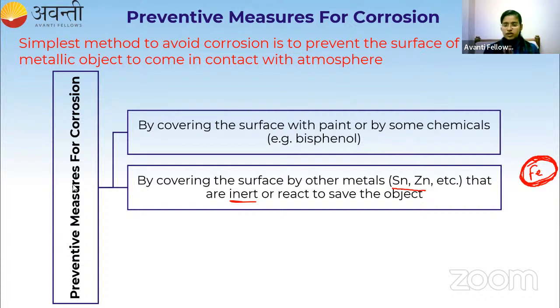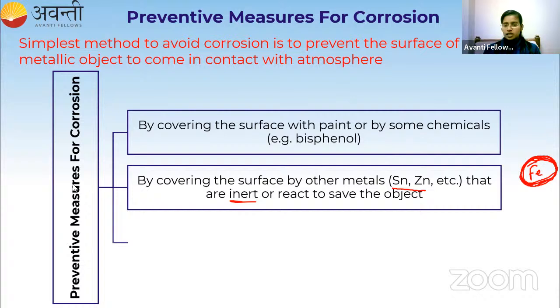Clear? So that we can prevent the rusting and the other things. So this is the second method. First thing is you can use paint or some chemicals to paint it, or else you can cover one metal by another metal, and that other metal should be inert in nature. They should not react with any other elements. So that type of nature it should have.